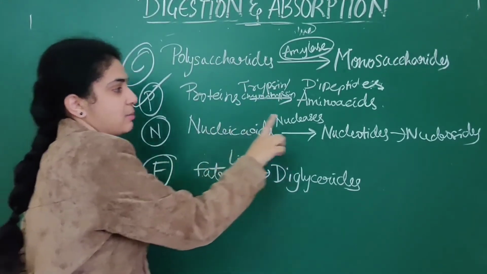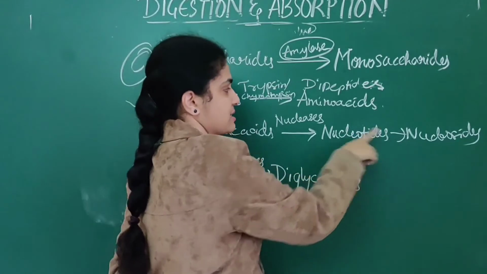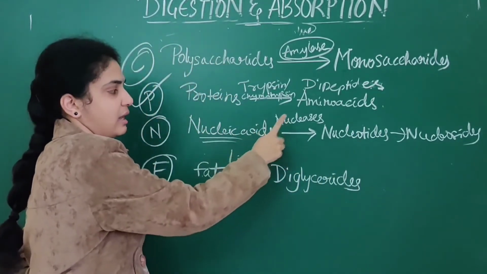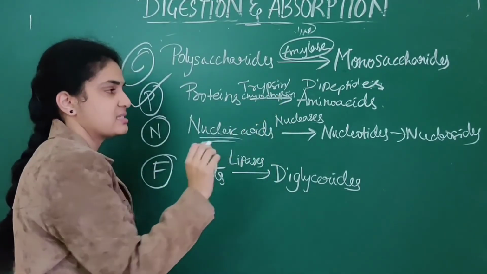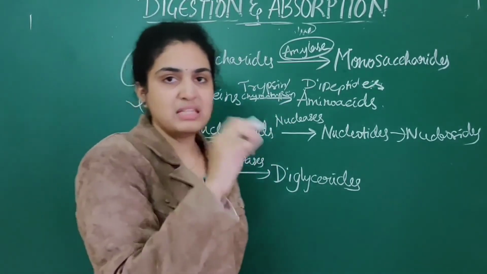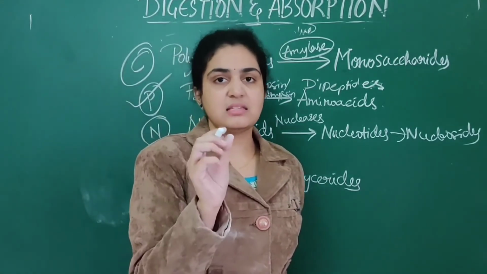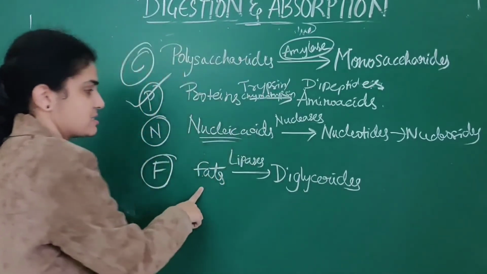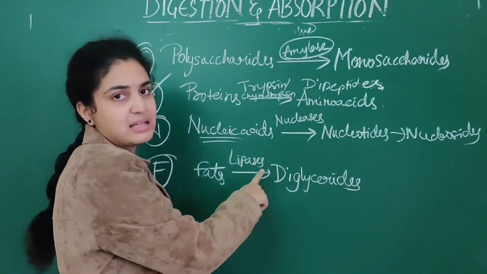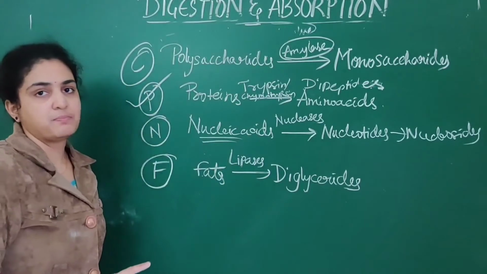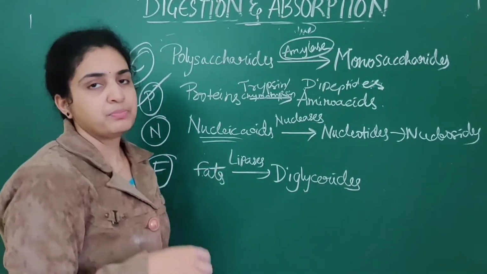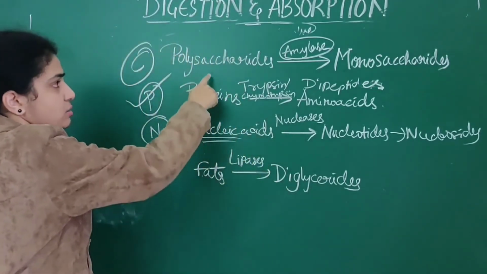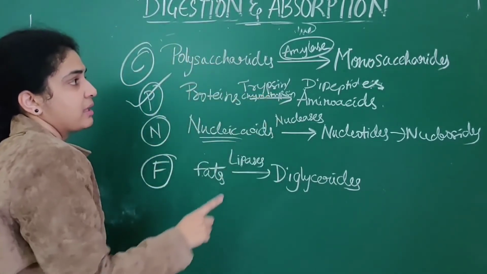Here nucleic acids are broken down into nucleotides by nucleases. See, by name only: nucleic acids, nucleases. Anything with the suffix -ases is an enzyme. Fats are broken down into diglycerides by lipases. Lipases I told you; for fats you should remember lipases. So these are broken down like this.